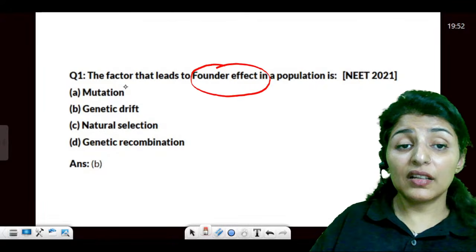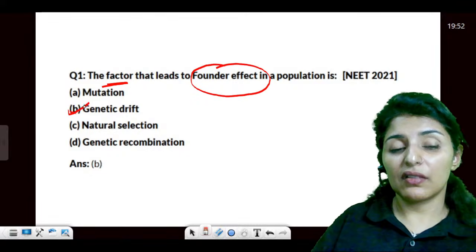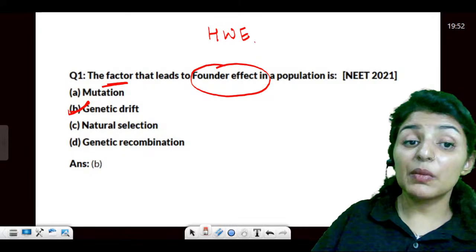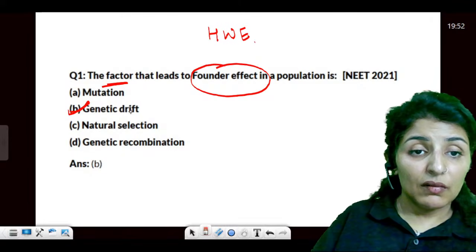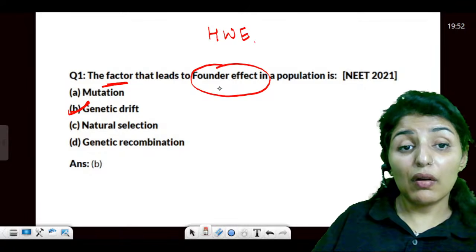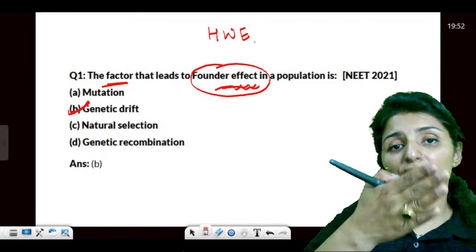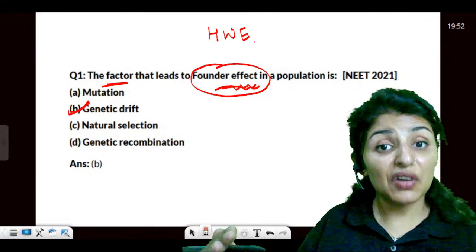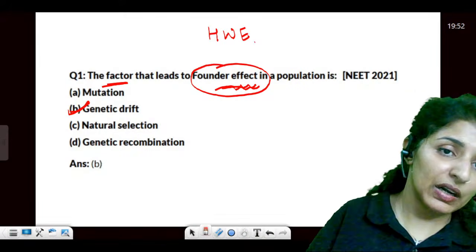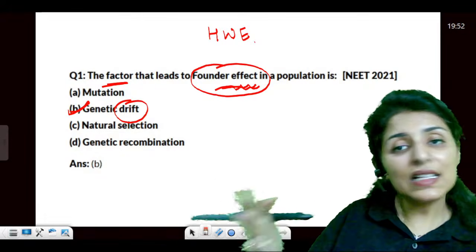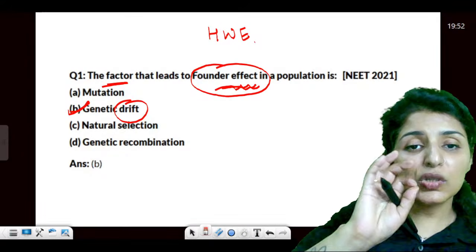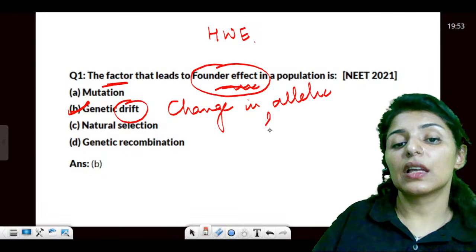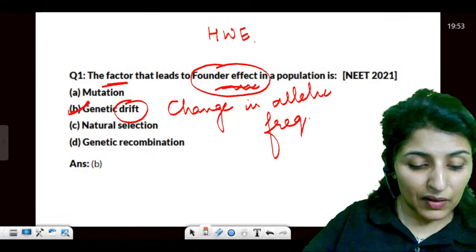Then founder's effect. The factor that affects the founder's effect is genetic drift. We know Hardy-Weinberg equilibrium is disturbed by all these factors. Founder's effect is when a part of the population drifts away from the main population. It gets reproductively separated and carries the alleles along, so the allelic frequency is going to change. That change in allelic frequency is the founder's effect.